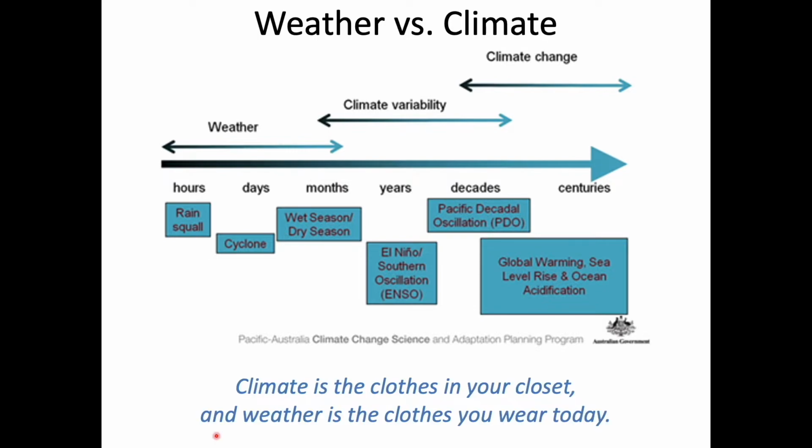Another way of thinking about it is that climate is the clothes in your closet, and weather is the clothes you wear today. In between weather and climate, we have what we term climate variability. Because of huge regional and global changes in the way the ocean and atmosphere move heat around, we have some years that are warmer than others, some years that are rainier than others. This is part of natural climate variability.